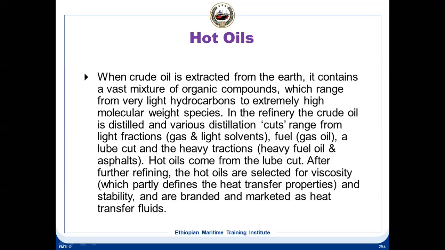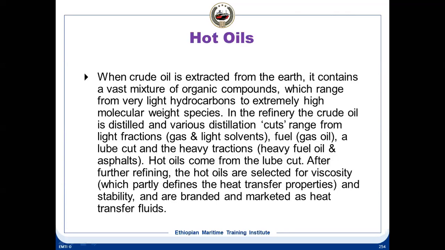The base oil for the hot oil type of thermal oil comes from this lube oil cut from the fractional distillation. After further refining, the hot oils are selected depending on the viscosity requirement and the temperature range the oil is going to be used for. Some may be used for heating up to 300 degrees centigrade, and some, like the low temperature ones we saw, could be used for cooling to temperatures below zero, and the same oil could be used for heating up to 100 degrees centigrade.